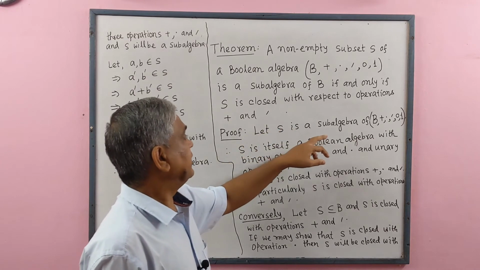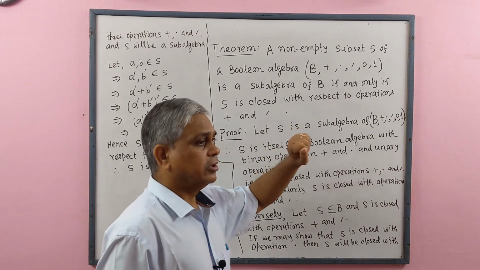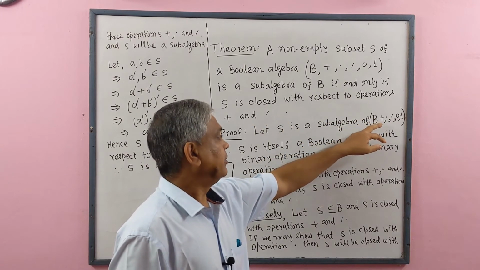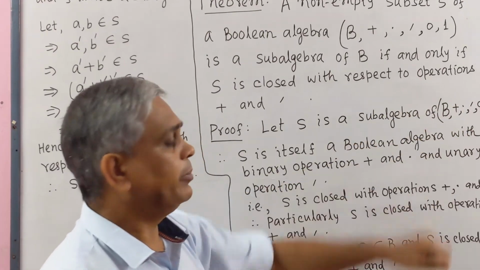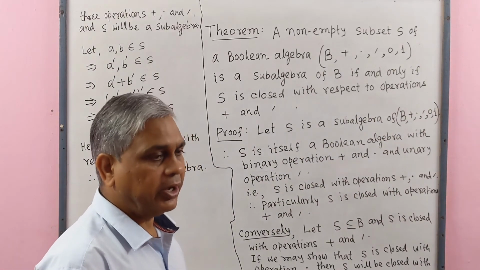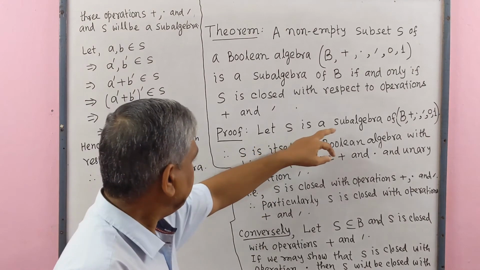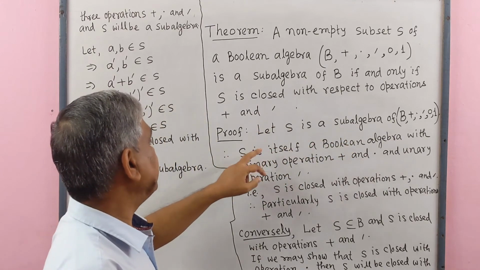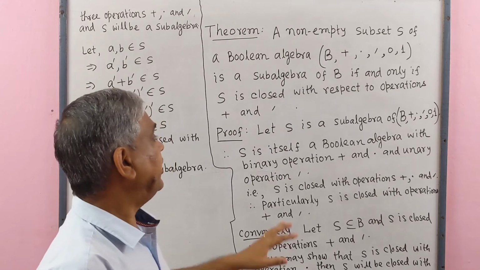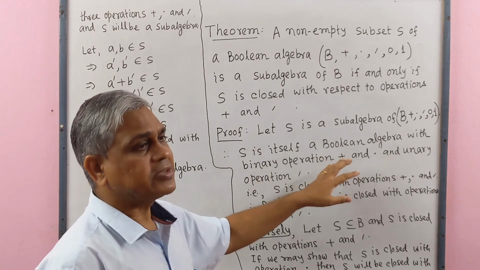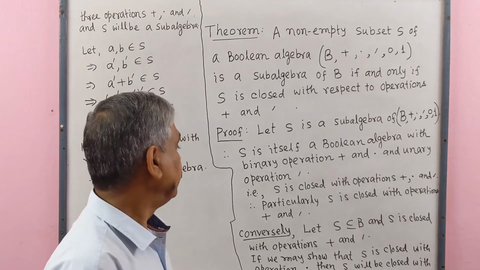Let S be a sub-algebra of B with binary operations plus, dot and unary operation complement and identities 0 and 1. S is a sub-algebra, that is S is itself a Boolean algebra with binary operations plus and dot and unary operation complement.